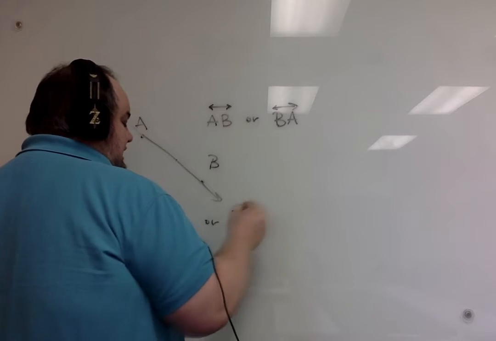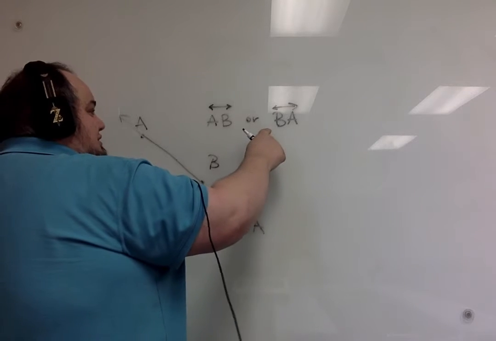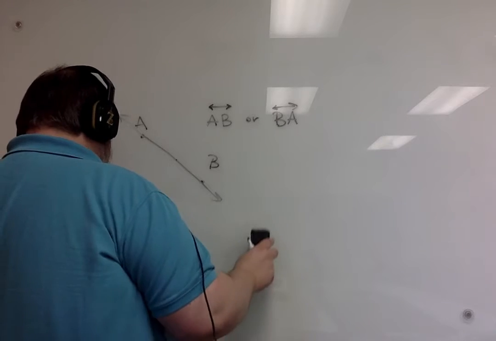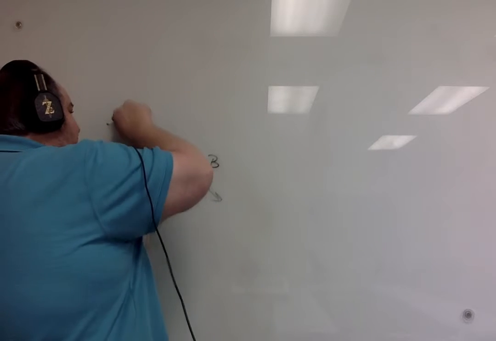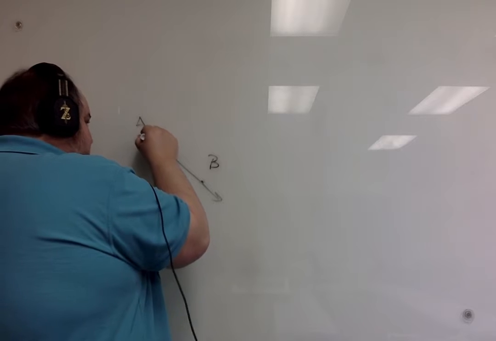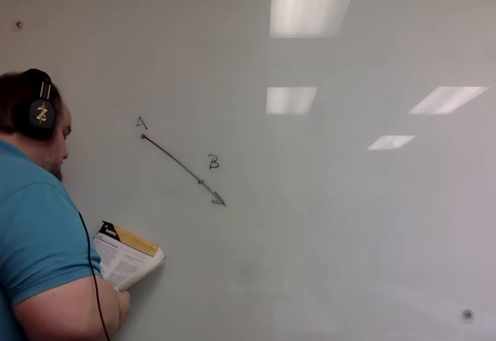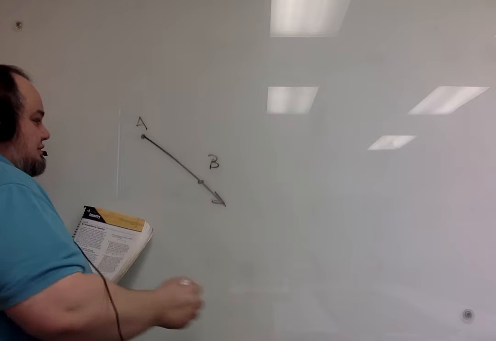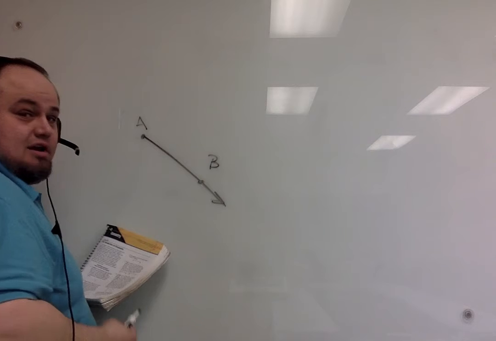You could say it's line segment AB or line segment BA. Line AB or line BA. Both of those would be acceptable. The next concept we're going to look at, though, is a ray. So for a ray, we have a place where it starts, and then it goes on forever in a single direction. So the place where it starts is called its endpoint because it ends there, and then it goes forever in another direction.